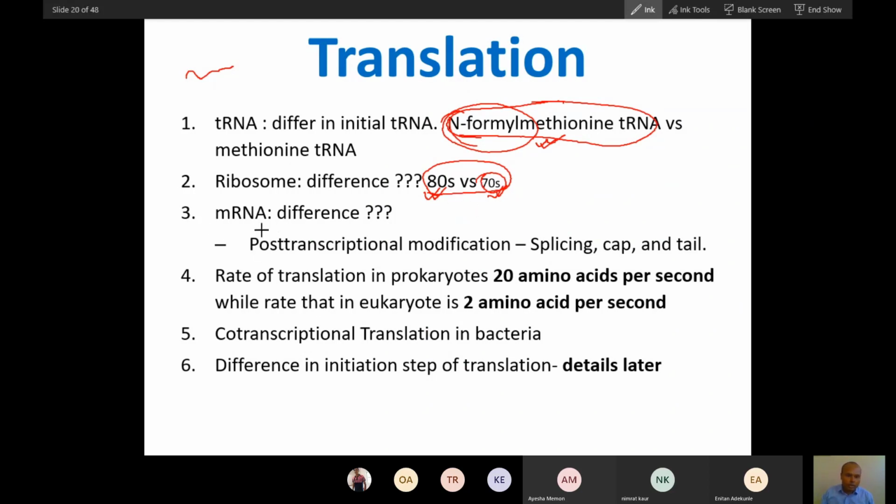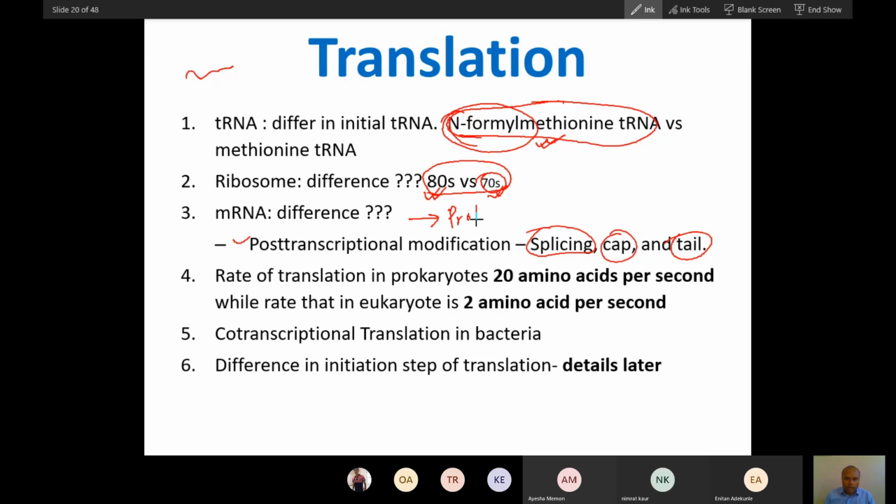Now you can also see mRNA differences. Eukaryotic mRNA is more sophisticated, it has a cap and a tail, and splicing is present in eukaryotes. So sophistication again.